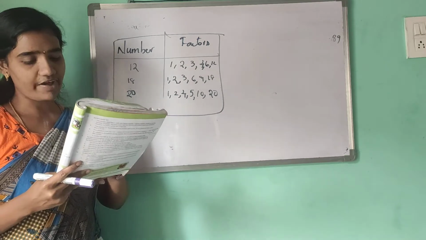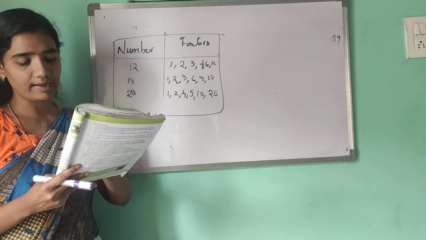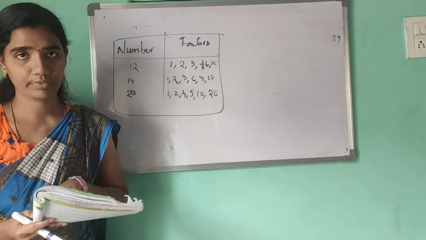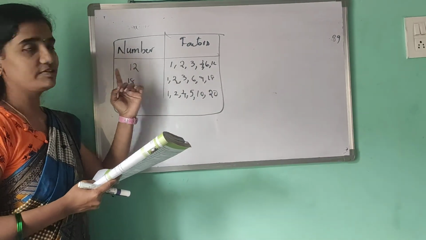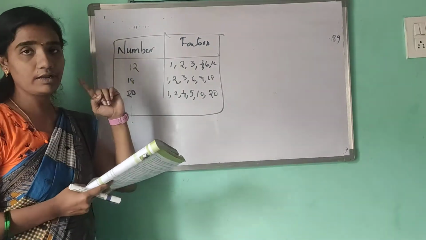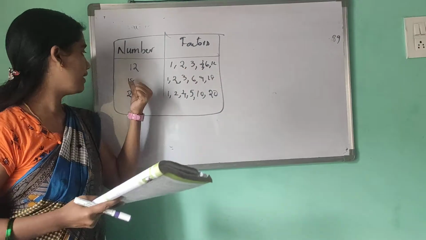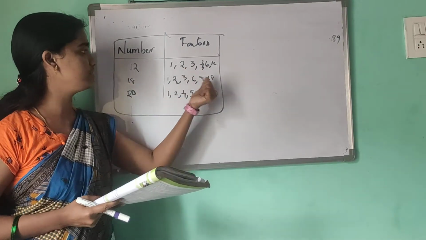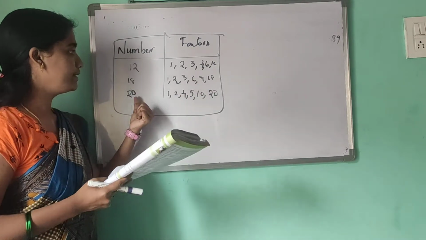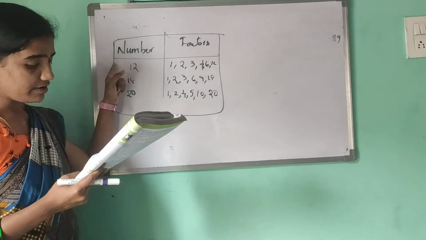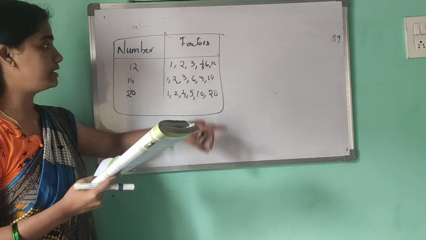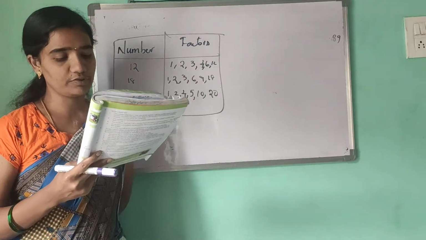First, a factor of a number is an exact divisor of that number. Here, 12 is the number. Factors of 12 are 1, 2, 3, 4, 6, 12. And 18 is the number. Factors of 18 are 1, 2, 3, 6, 9, 18. So, a factor of a number is an exact divisor of that number.